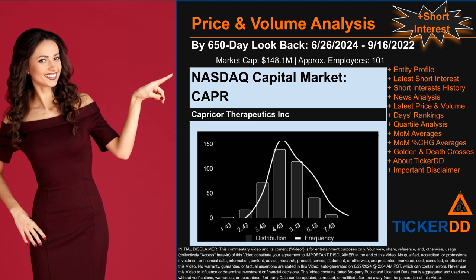CAPR went public on February 13, 2007, which was roughly 17 years and 4 months ago. Looking back 650 calendar days from Wednesday, June 26, 2024 to Friday, September 16, 2022, we found 446 applicable trade dates for use in our analysis of this ticker, which has a market capitalization of about $148.1 million.